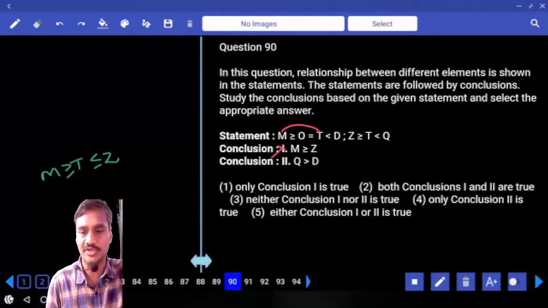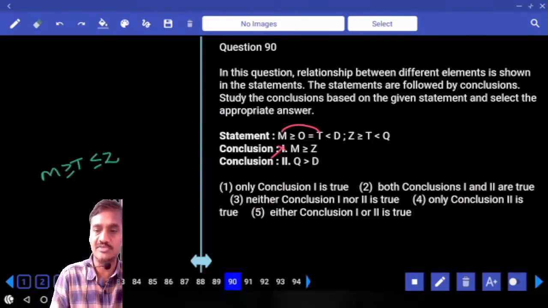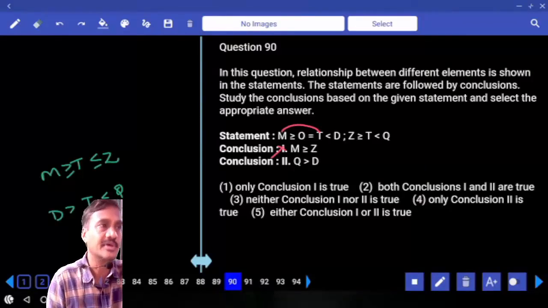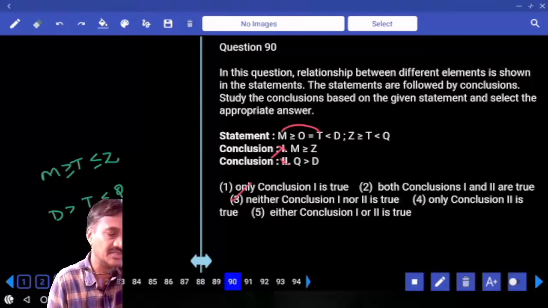And next one, Q and D. Now Q is here, D is here, which element is common? T is common. Now T lesser than Q and T lesser than D means D greater than T. Again between D and Q, two opposite symbols, neither 1 nor 2, choice 3, question number 90.